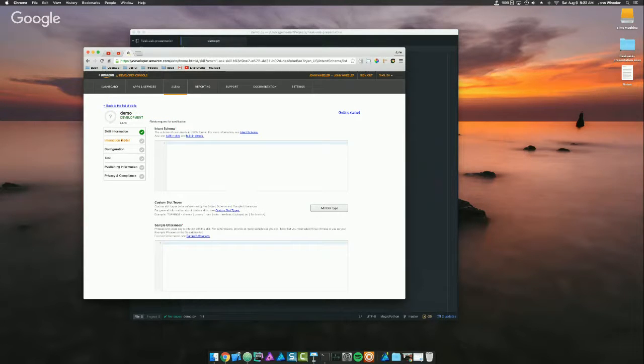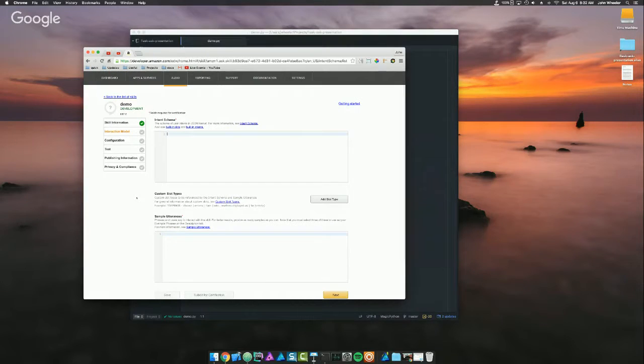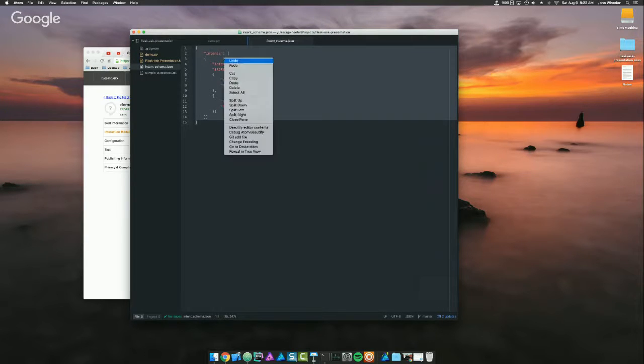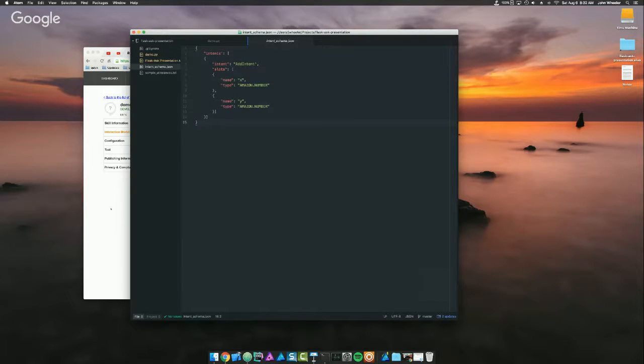And we don't have to go through all these screens. You can see it's kind of like a wizard. First you give it the skill information, and now it's going to ask for this interaction model. And this is going to use some JSON that I haven't talked about, but I've put the source code on GitHub, and I'll send links out for that. So it uses something called an intent schema, and here's what that looks like. It basically is another piece of JSON that just defines the specification of your intent.